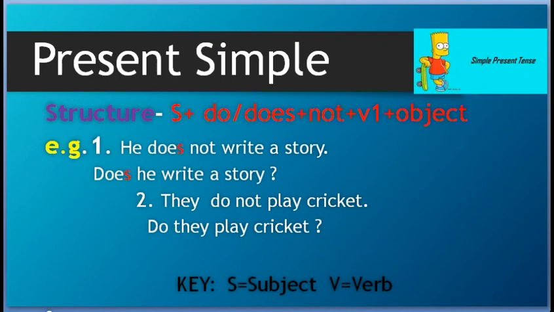So in this way, with singular subjects, in simple present only we are taking care of singular and plural. In other tenses, there is no such problem. But in simple present tense, if subject is singular, verb should be singular. And singular subject means without S, and singular verb means with S. Okay, next.